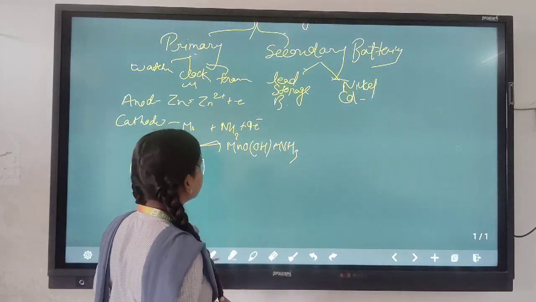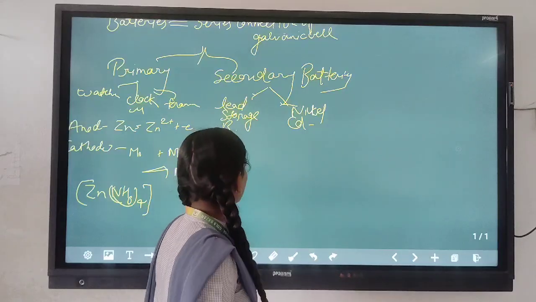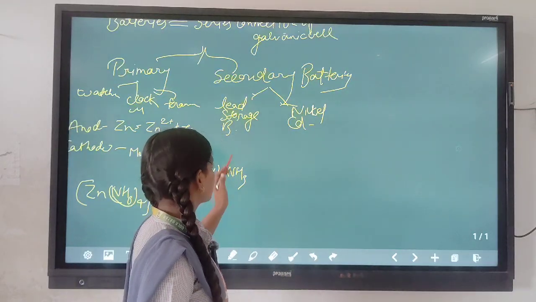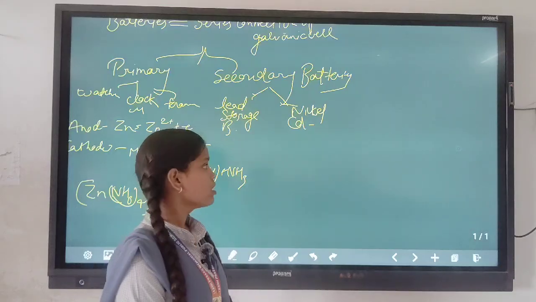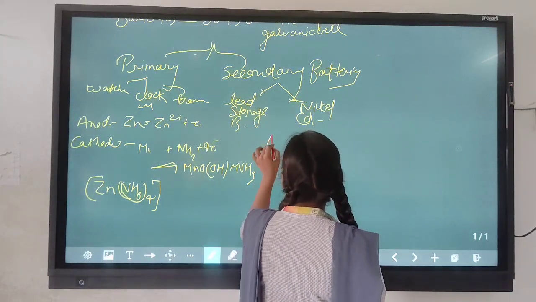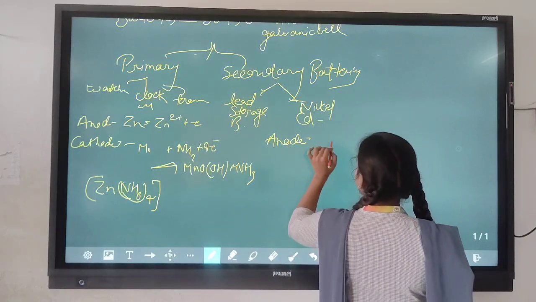The most common type of secondary battery is the lead storage battery. In this, we have an anode of lead.